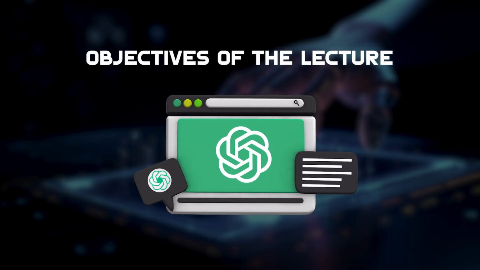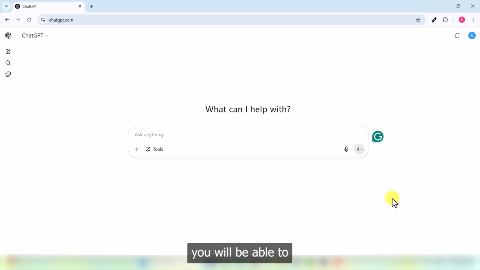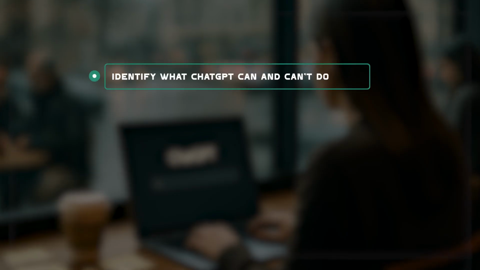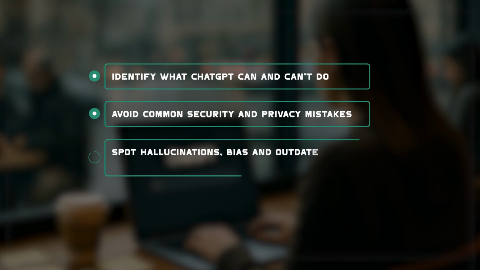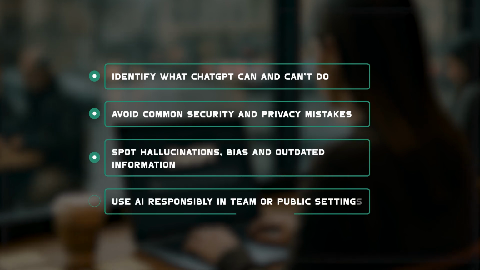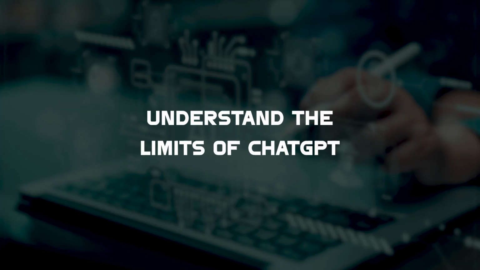Objectives of the lecture. By the end of this lecture, you will be able to identify what ChatGPT can and can't do, avoid common security and privacy mistakes, spot hallucinations, bias, and outdated information, use AI responsibly in team or public settings, and understand the limits of ChatGPT.